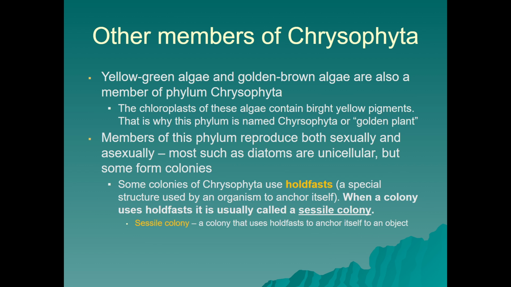Next, we're going to be looking at other members of Chrysophyta. Again, that was the golden or yellow-green algae, and a lot of them have chloroplasts that will not be green; they'll contain bright yellow pigments, hence the name Chrysophyta, or golden plant. We see alternation of generations, or asexual and sexual reproduction, in plenty of members of Chrysophyta. Most are unicellular, but some form colonies, such as diatoms.